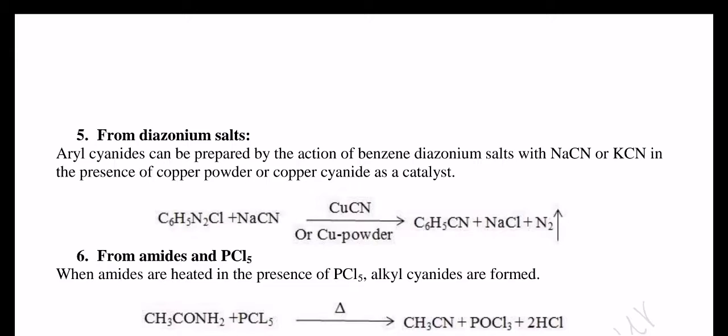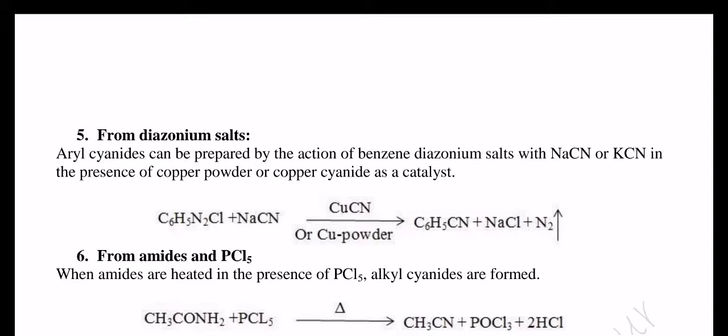The fifth is from diazonium salts. Aryl cyanides can be prepared by the action of benzene diazonium salts with sodium cyanide or potassium cyanide in the presence of copper powder or copper cyanide as a catalyst. Here we have used copper cyanide or copper powder as a catalyst and finally prepared the cyano compound, that is phenyl cyanide.